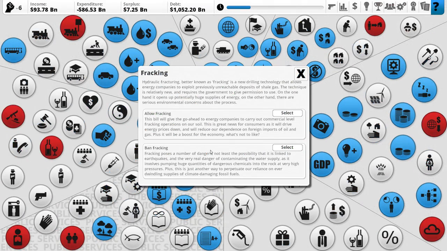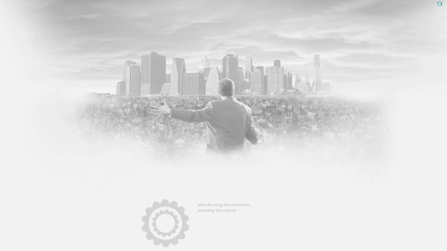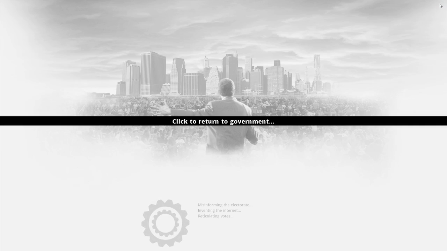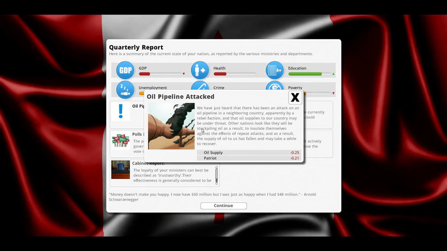Oh, fracking. Yeah, ban it. Fracking, for those of you who don't know, is very problematic. It causes a lot of earthquakes and such. Oil pipeline attacked. We just heard that there's been an attack on an oil pipeline in a neighboring country, apparently by a rebel faction. Okay, it's good to know that there are rebel factions in the US, because last time I checked, that was the only bordering country to Canada.